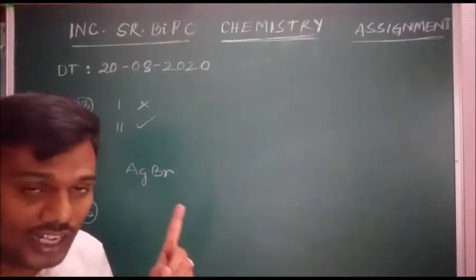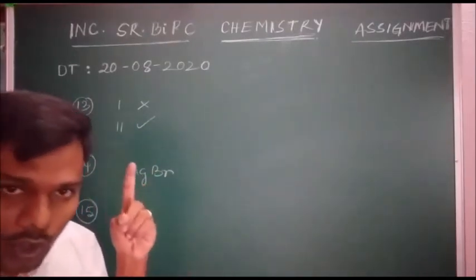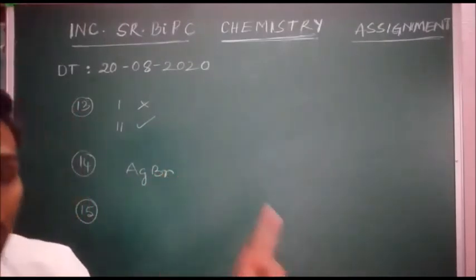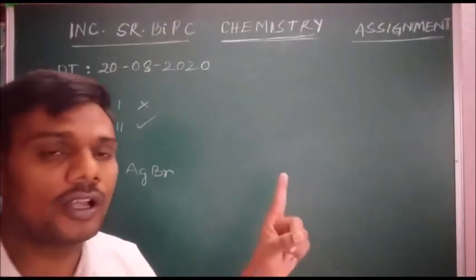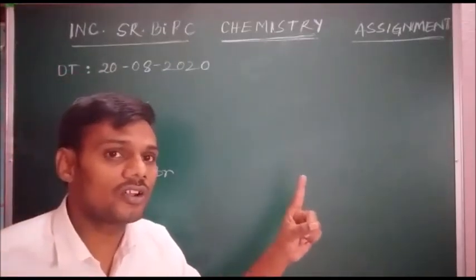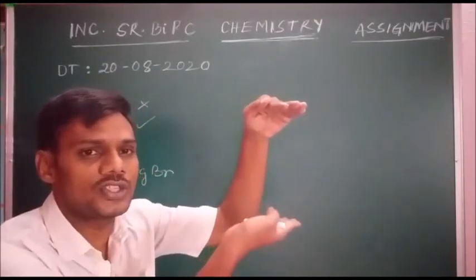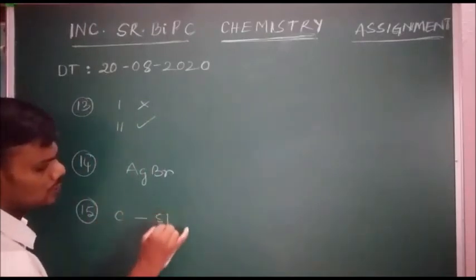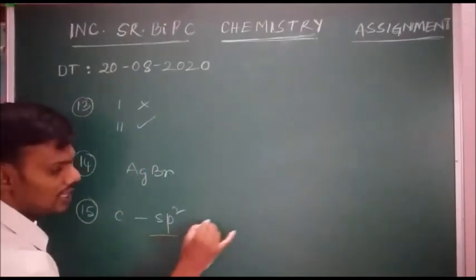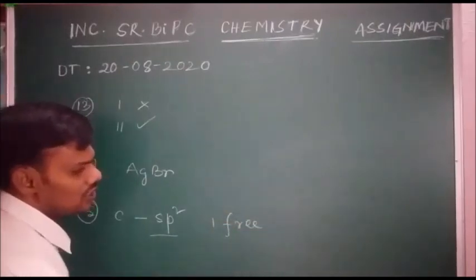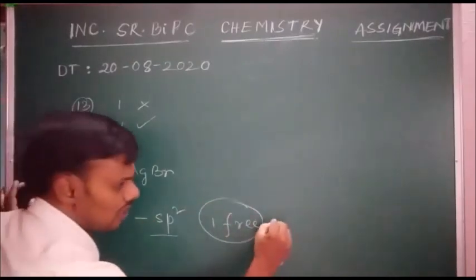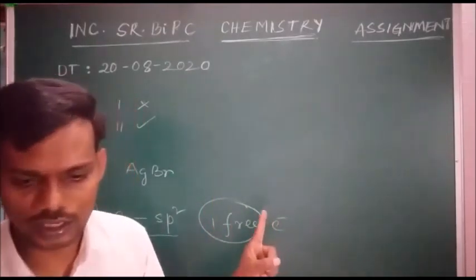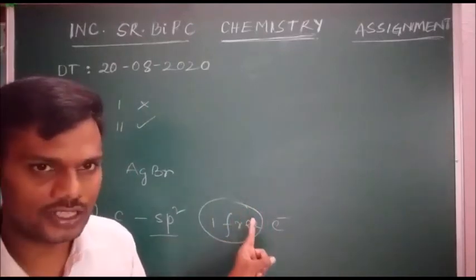Graphite is a covalent solid, the only covalent solid which conducts electricity in solid state, because of free electrons between two layers in its structure. In graphite, carbon undergoes sp2 hybridization, leaving one free electron on each carbon. Due to this, graphite is a good conductor of electricity.